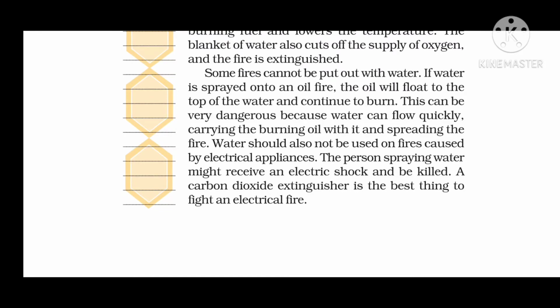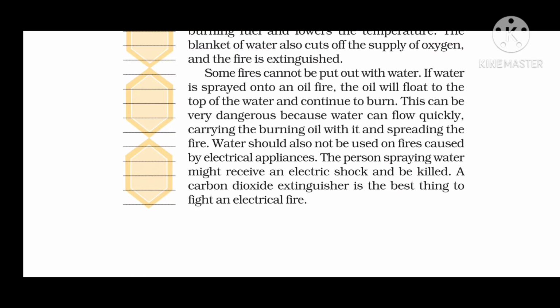So even if a fire is because of oil, meaning kerosene oil, as kerosene oil is lighter than water, it will come to the surface of the water, and it will catch fire, more fire. So we cannot use water. This can be very dangerous because water can flow quickly, carrying the burning oil with it and spreading the fire.